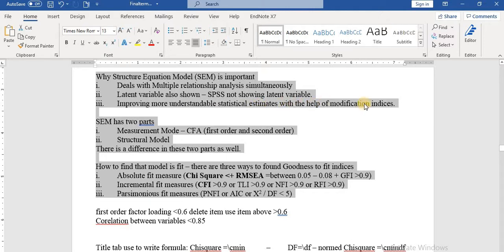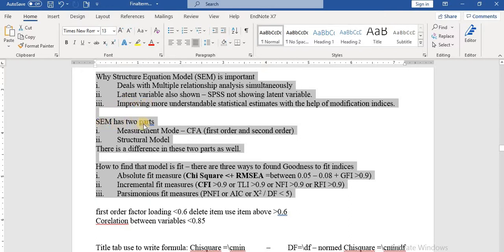So if there is something wrong in the data or in the model fitness, you are able to play with the data and with the model fitness indices. So you can improve the results and show the earlier results and the improved results by comparing them with each other, showing what you did in the model fitness and how you improved your data.